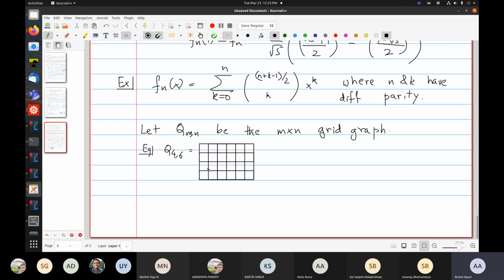Okay, so this is an example of a grid graph. So all of these are vertices like that, and you have horizontal and vertical edges, with horizontal edge weights alpha and vertical edge weights beta. Okay. So you want to find the partition function of this. So of course, one of m and n has to be even.